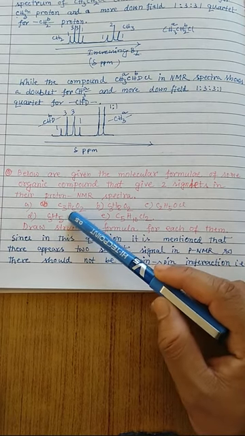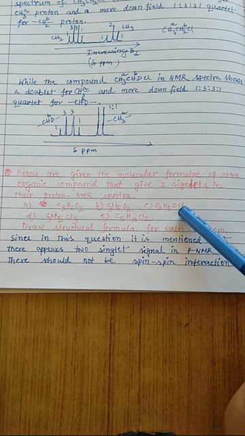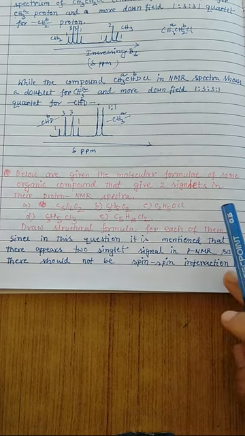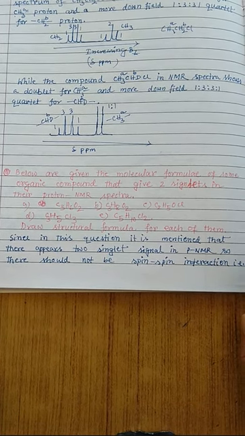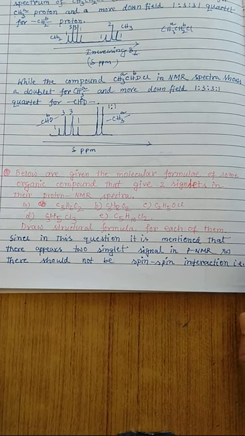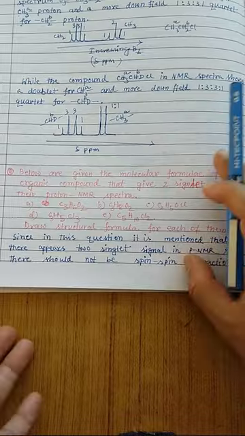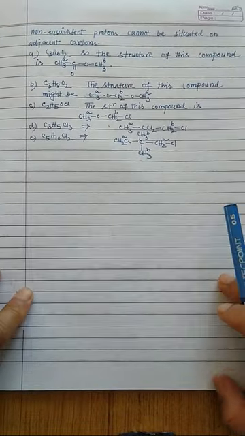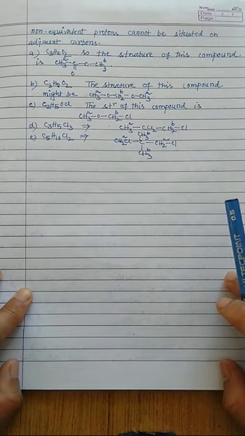So the first one is C3H6O2, then C3H8O2, C2H5OCl, C3H5Cl3 and C5H10Cl2. Draw the structural formula of each compound. Since in this question it is mentioned that there appear two singlet signals in the proton NMR spectrum, there should not be any spin-spin interaction. That is, non-equivalent protons cannot be situated on adjacent carbons.